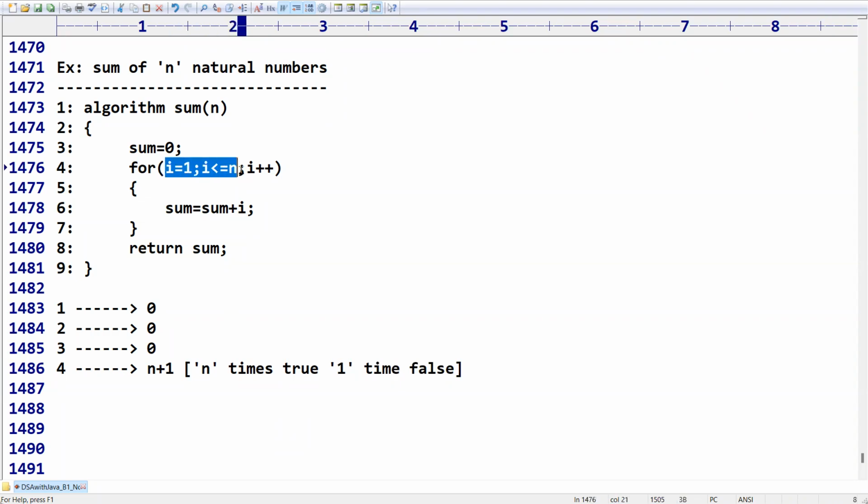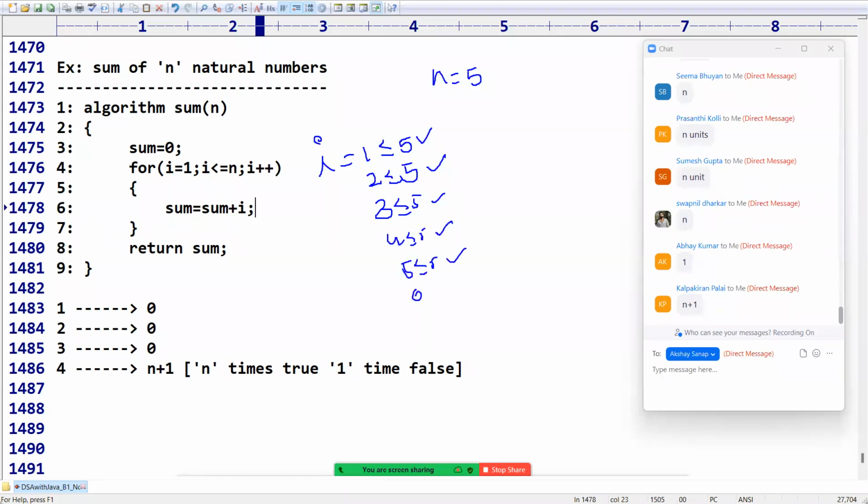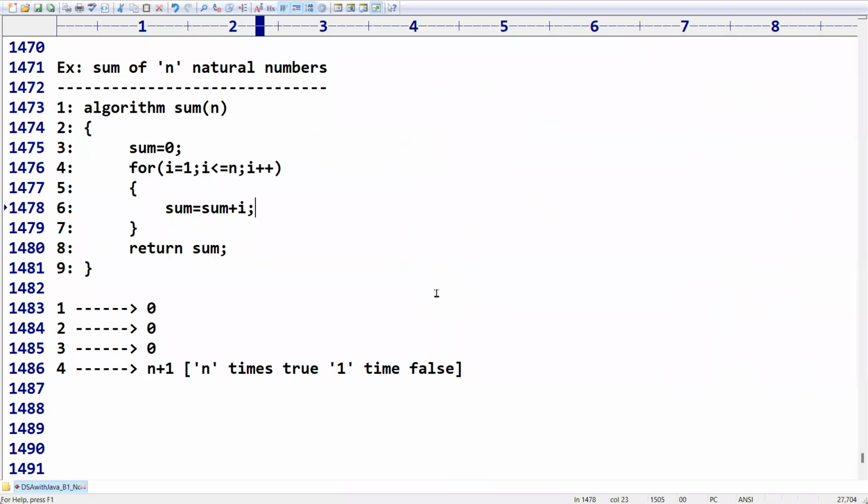If I want to find out for 5 natural numbers, then input is 5, right? n is equal to 5. 1 less than or equal to 5, condition is true. 2 less than or equal to 5, condition is true. 3 less than or equal to 5, true. 4 less than or equal to 5, true. 5 less than or equal to 5, true. 6 less than or equal to 5, condition is false. So 1, 2, 3, 4, 5, 6 times the condition is evaluated. Can I take n plus 1? Because n is 5, 5 plus 1 is 6. So 5 times true, 1 time false. So n plus 1.